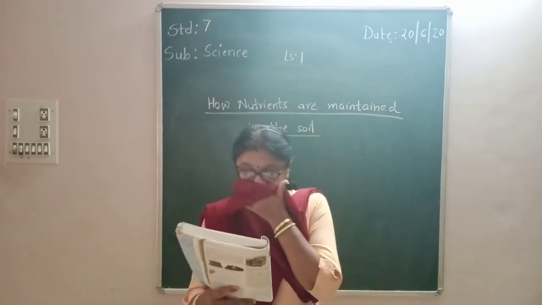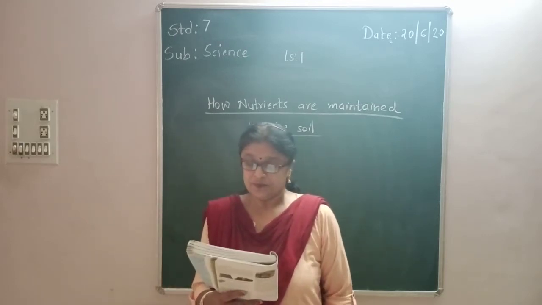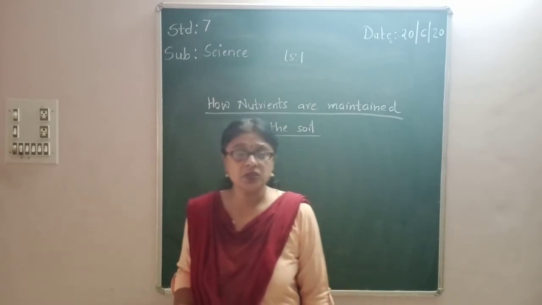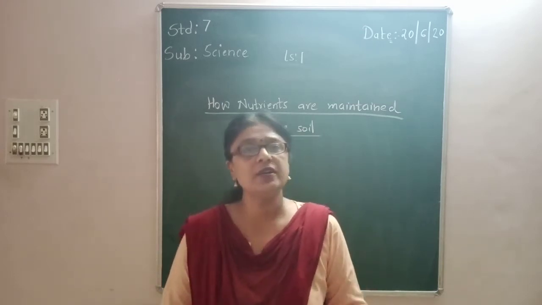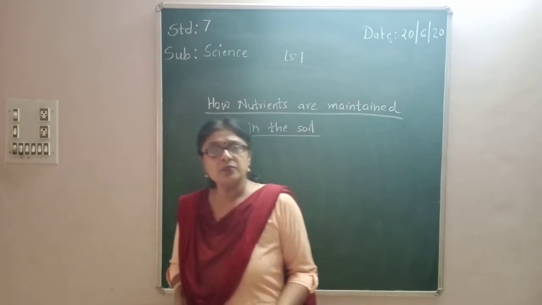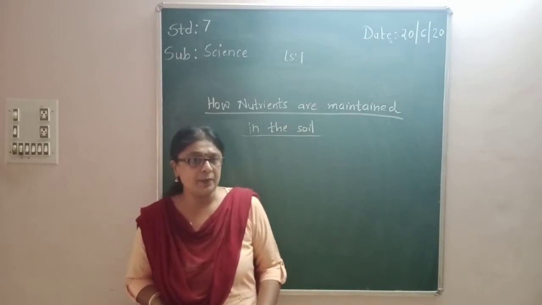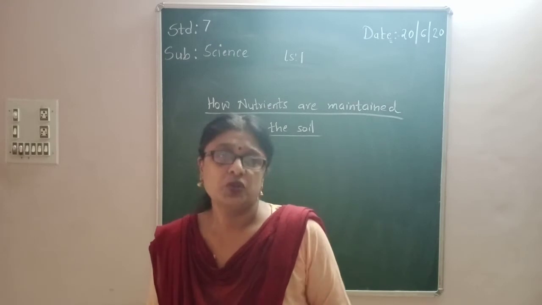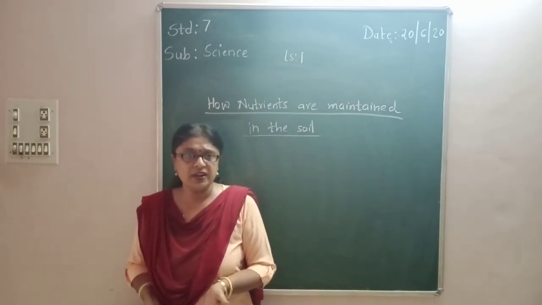Fertilizers and manure contain plant nutrients such as nitrogen, potassium and phosphorus. These nutrients need to be added from time to time to enrich the soil. Every now and then we have seen the farmers spreading manure and fertilizers in the farm. Why do they do that? Because the plants which are growing in the farm are taking the nutrients from the soil. So once they take the nutrients, the amount of nutrients will decrease. Fine.